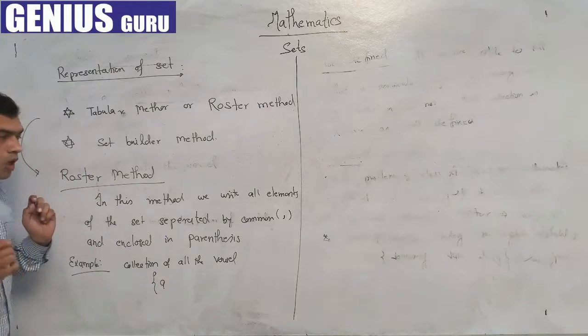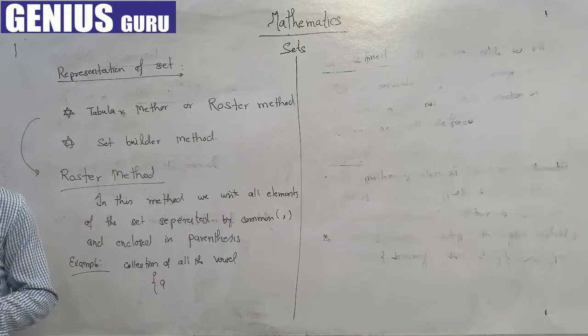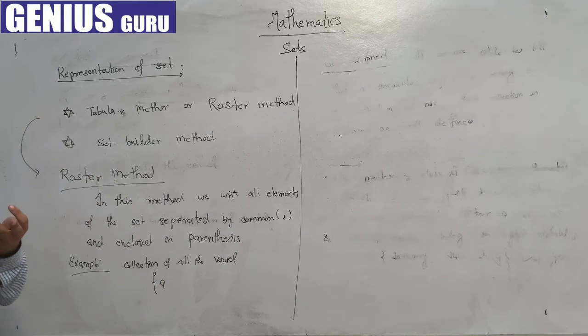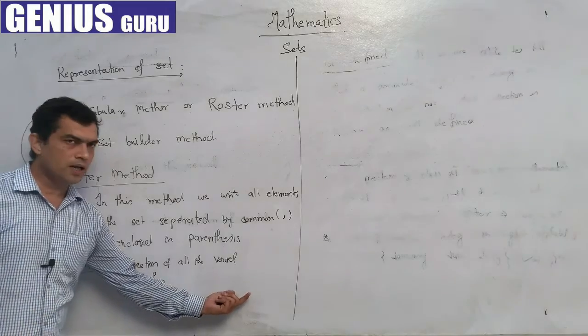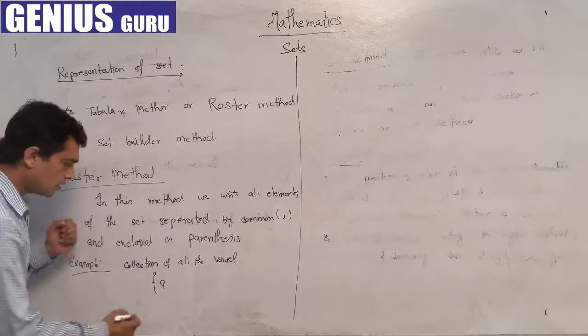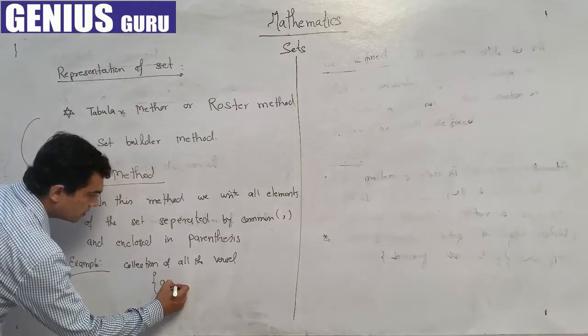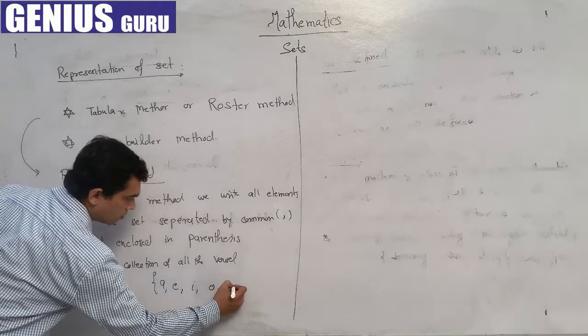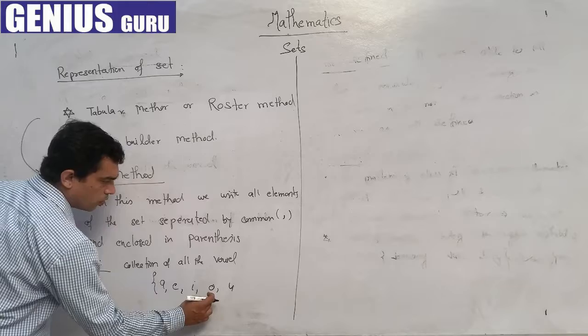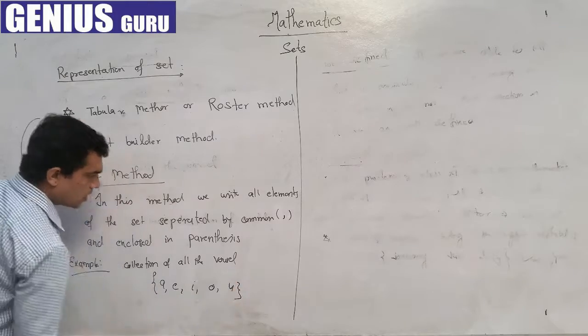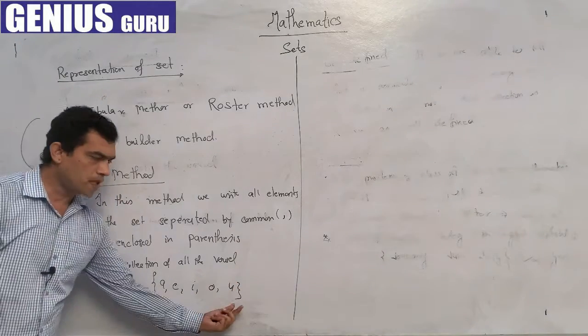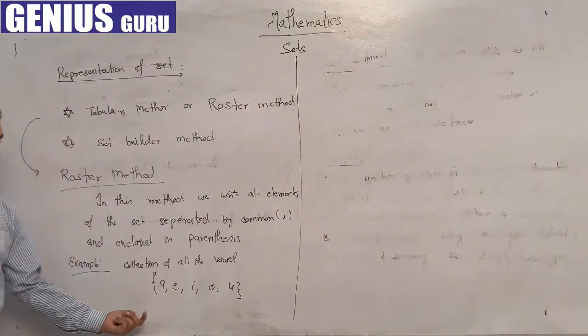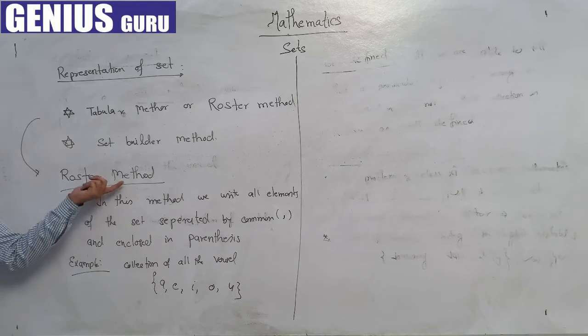We have to write all the elements, as we have 5 vowels A, E, I, O, U. We write all 5 elements separated by commas: A, E, I, O, U, all the vowels separated by commas and closed in parentheses. So this is the representation of a set by the roster method.